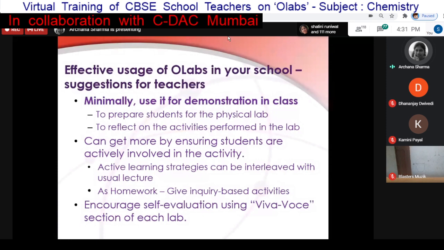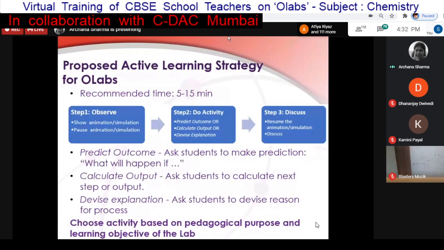Then once they have thoroughly gone through the lab, you can encourage self-evaluation using Viva Voce. You can tell them that if they're confident using this lab, they can just go ahead and take the Viva Voce. Then they will see the gaps that are there, and maybe they can go back to the theory or the lab, whichever is needed.